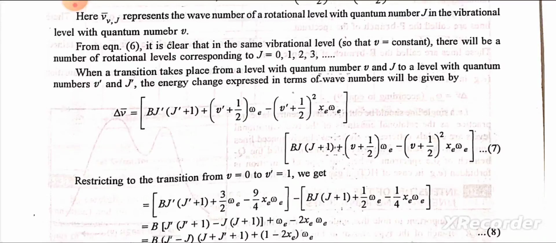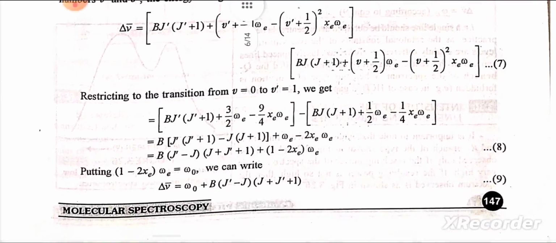Restricting to the transition from v = 0 to v' = 1, we get B(J' − J)(J + J' + 1) + ω_e − 2 x_e ω_e. Putting (1 − 2 x_e) ω_e = ω_0, we can write Δν̄ = ω_0 + B(J' − J)(J + J' + 1).